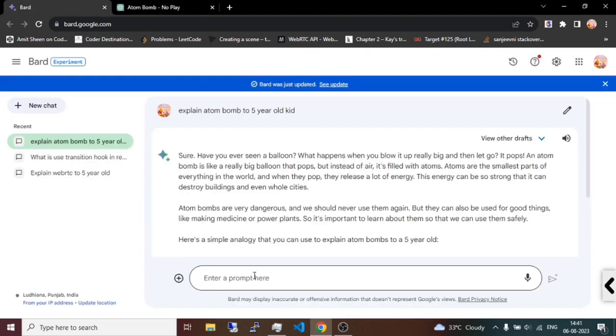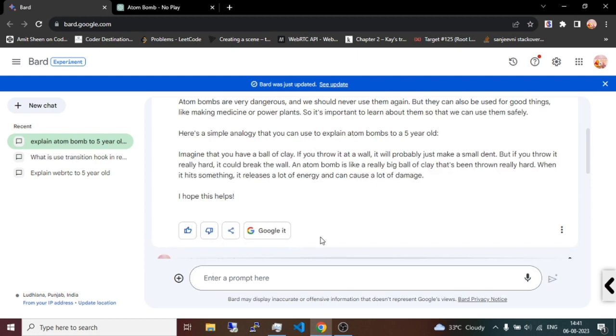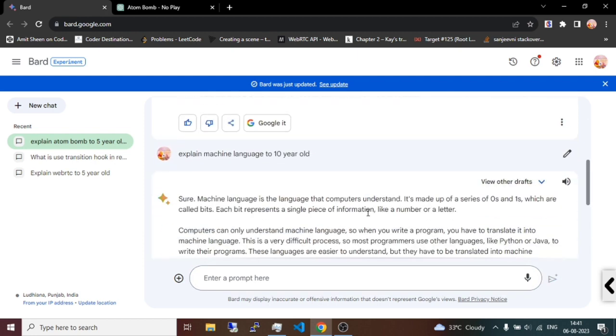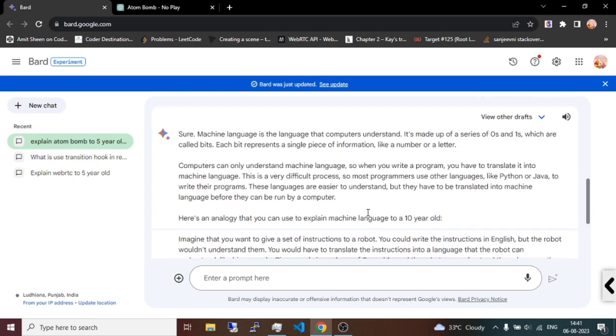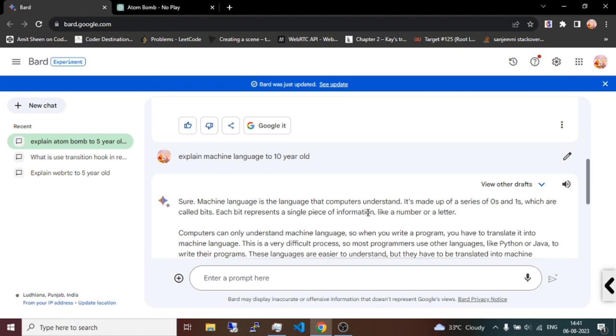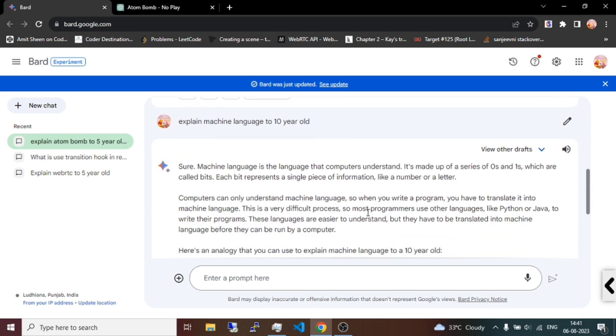So let's now ask the same question from Bard as well. When I was generating that answer from Bard, it got stuck in between. So this is one minus point for Bard here. Let's move forward with the answer it gave us.